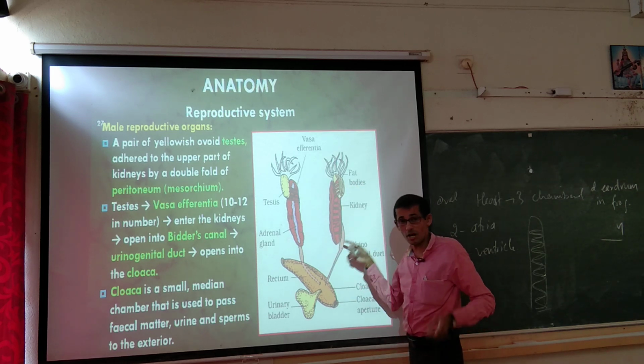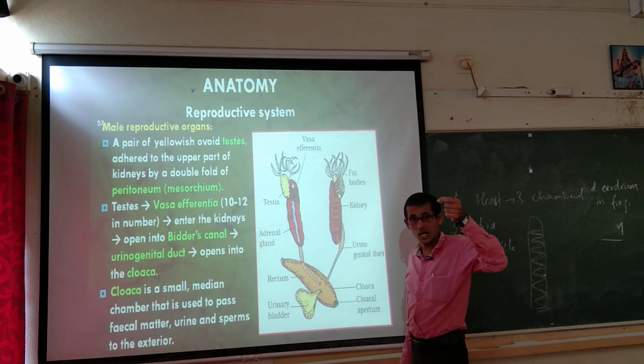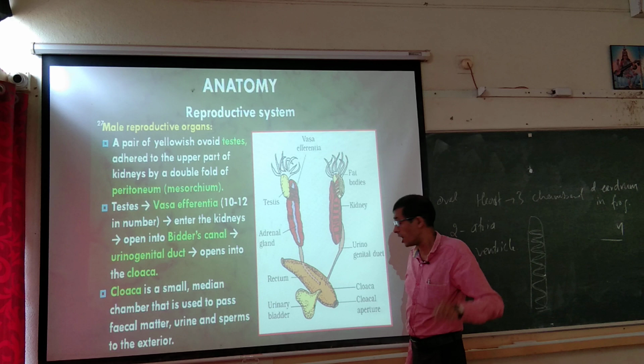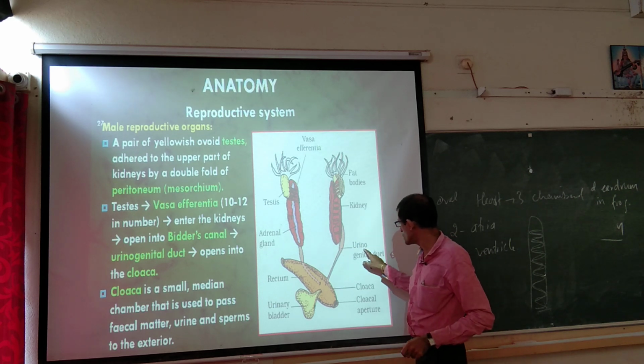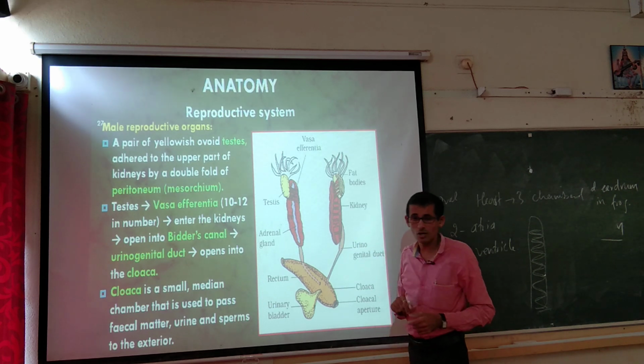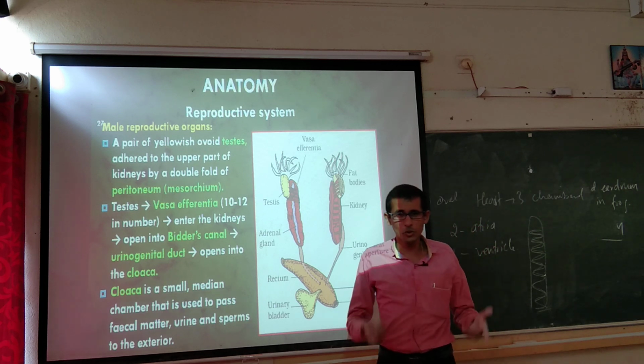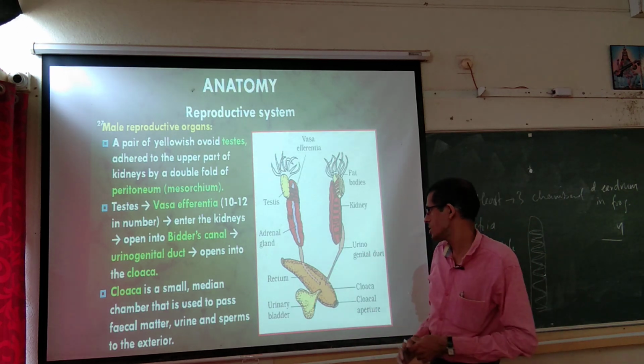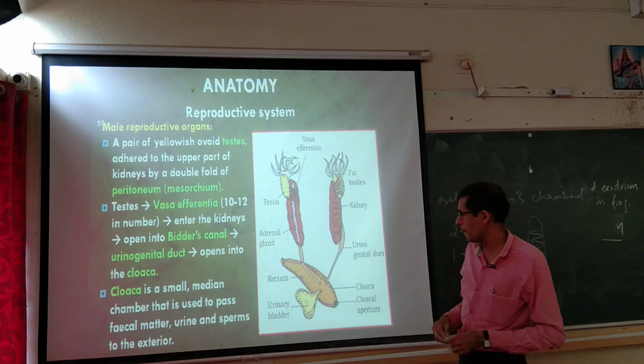So, the excretion of urine and the exit of the male gamete, that is the sperm, happen through this urinogenital duct. So, it is called urinogenital. Urino refers to urine related and genital refers to the male reproductive organ, the testis. So, a common duct is there and it opens into the cloaca.